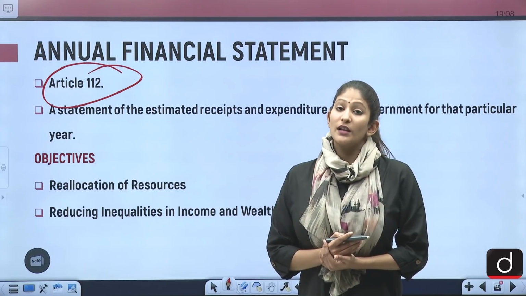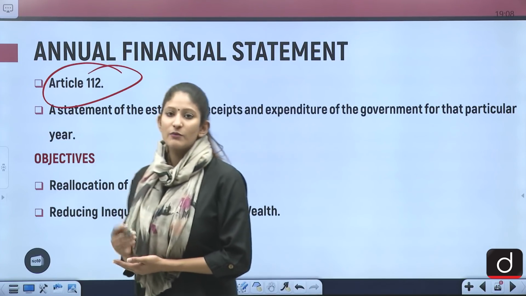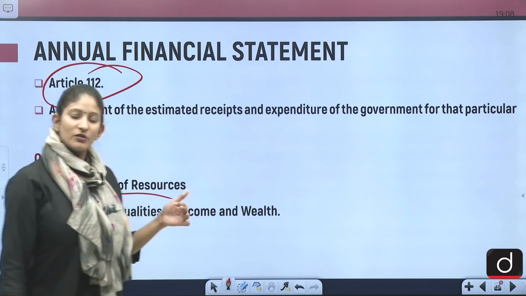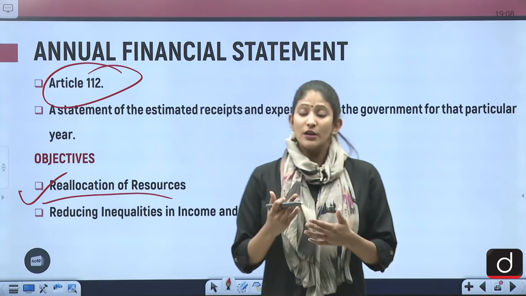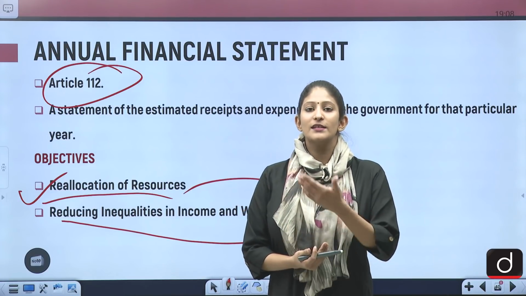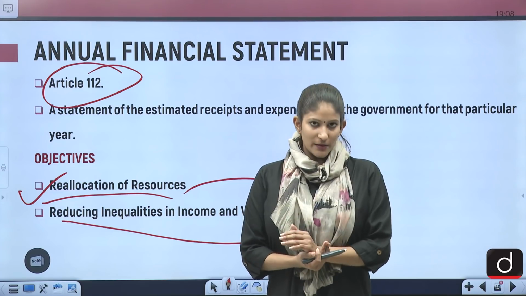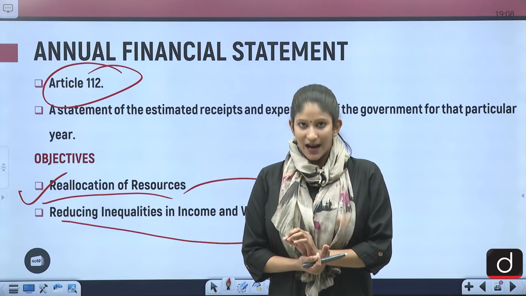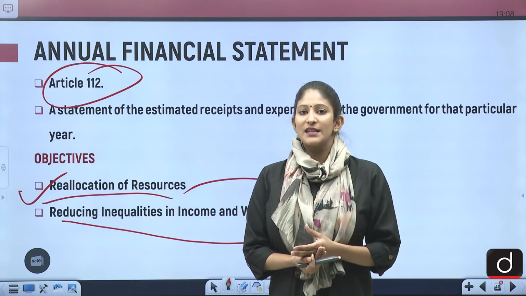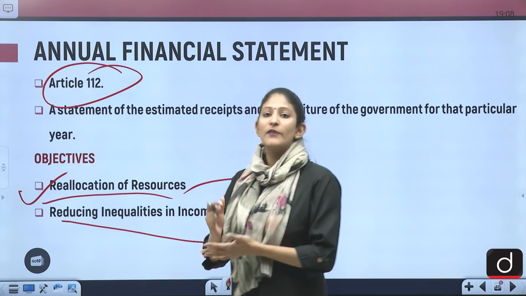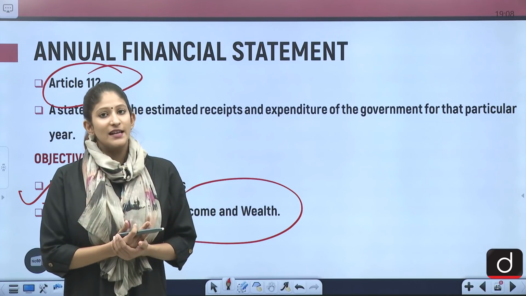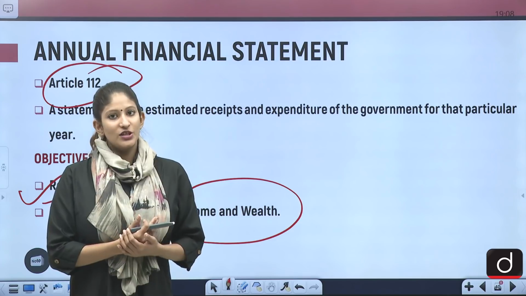And if we talk about what are the objectives of the budget, the first one is reallocation of resources. So, reallocation of resources means distribution of resources in order to bring equity. How does it have an objective to bring equity? Because the government, with the help of the budget, imposes taxes on the elite class of our society, and with the help of those taxes, it distributes that revenue for the welfare programs, for the welfare of the society as a whole, for the welfare of the non-privileged class.